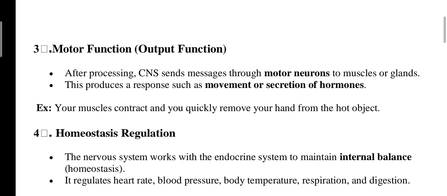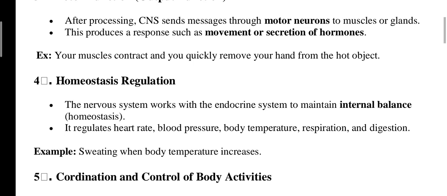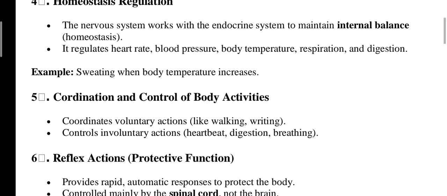Next, homeostasis regulation. The nervous system works with the endocrine system to maintain internal balance, homeostasis. The endocrine system mainly works through hormones. It regulates heart rate, blood pressure, body temperature, respiration, and digestion. Example, sweating when body temperature increases. These are automatic processes, homeostasis.